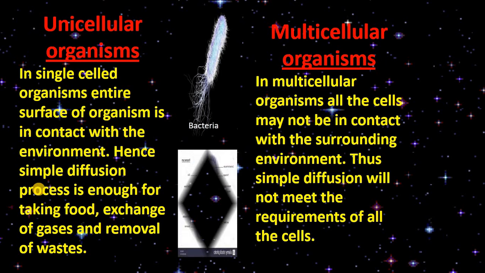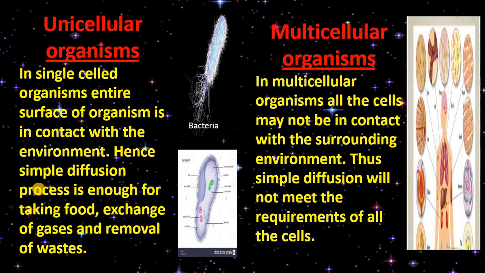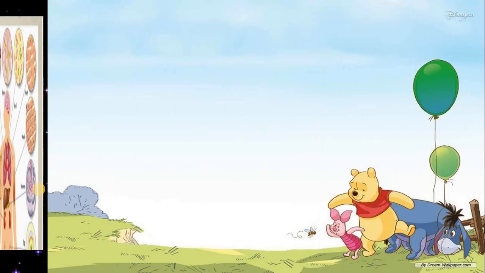In unicellular organisms, the entire surface of the organism is in contact with the environment. Hence, simple diffusion is enough for taking in food, exchange of gases and removal of waste. But in multicellular organisms, all the cells may not be in contact with the surrounding environment. Thus, simple diffusion will not meet the requirements of all the cells.